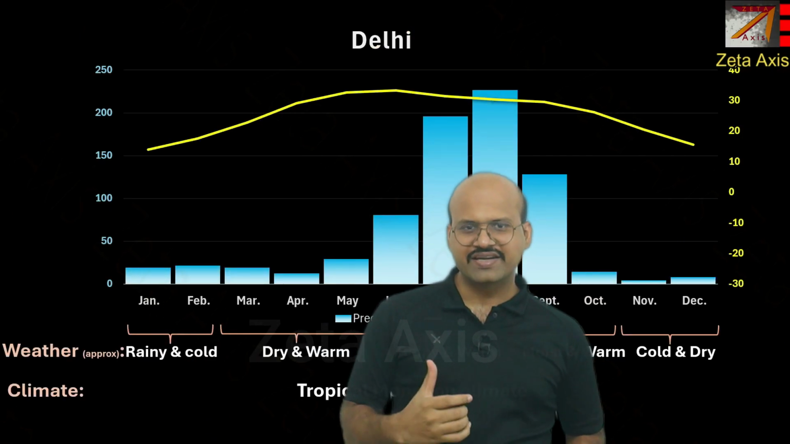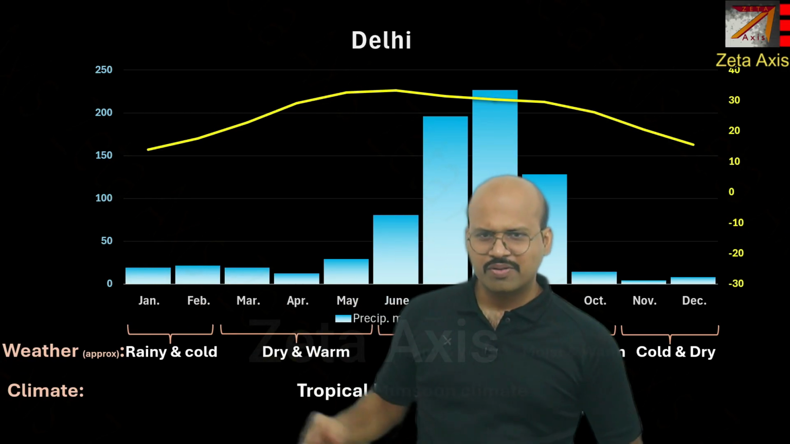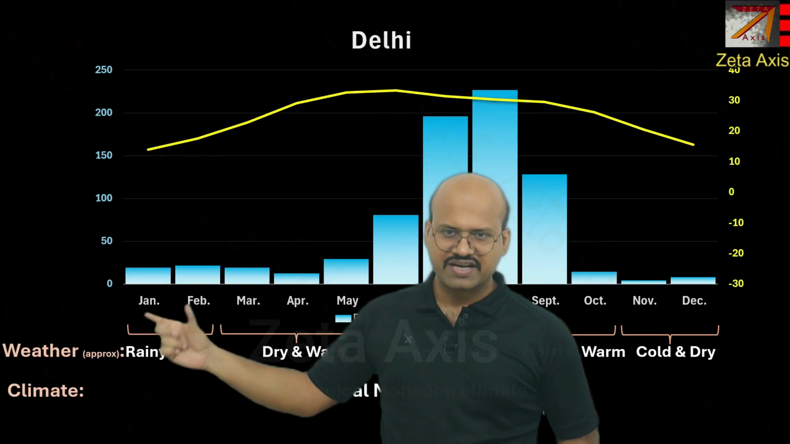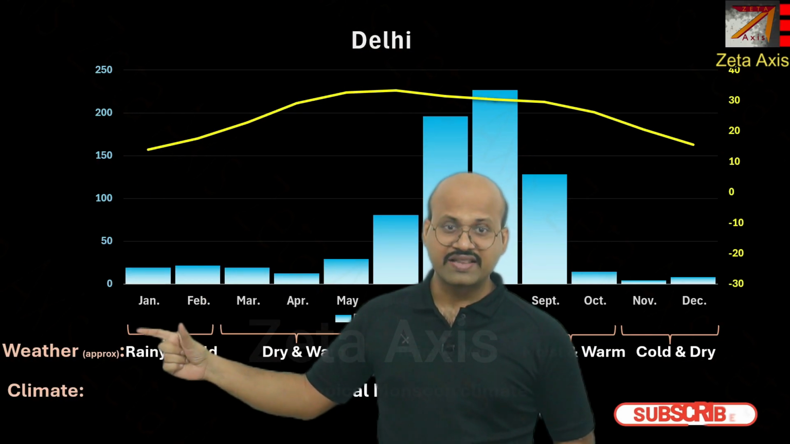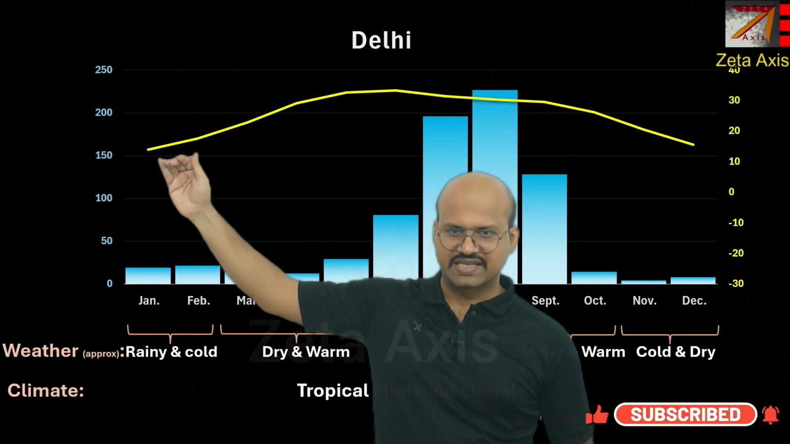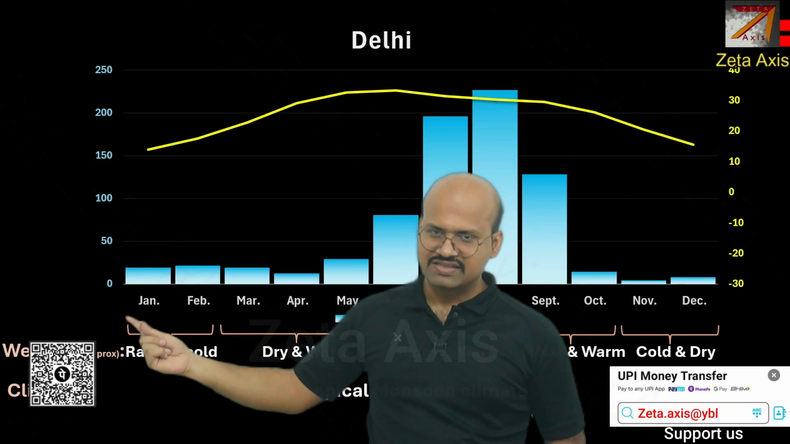Now to understand the difference between weather and climate, we can take the example of Delhi. From January to February, we know that there is western disturbance and there is rainfall during this duration, and the temperature is also on the lower side. It is around 10 to 15 degrees Celsius. Therefore, it is rainy and cold weather. This is the most general type of weather in January and February.